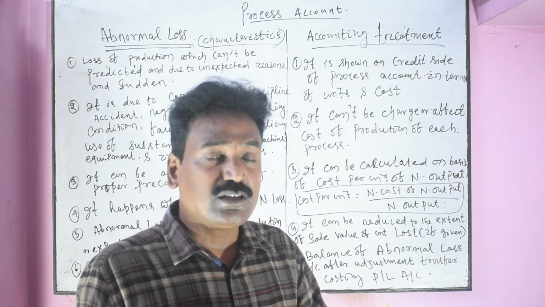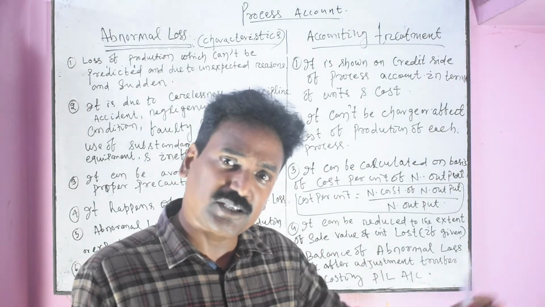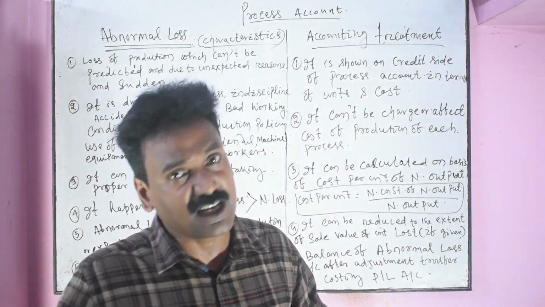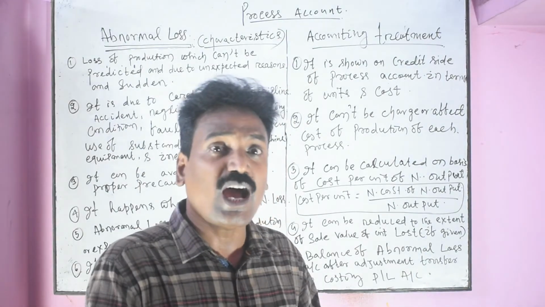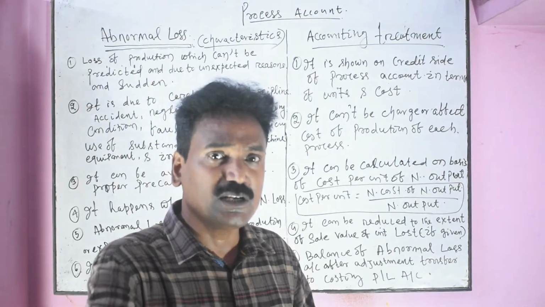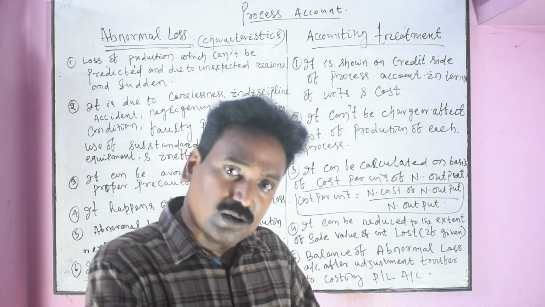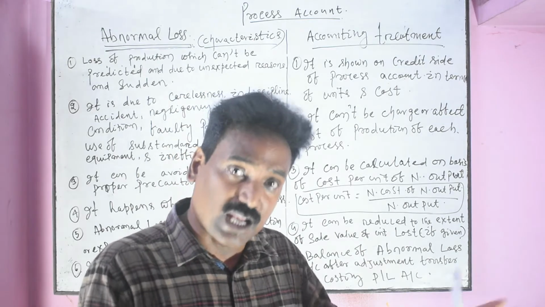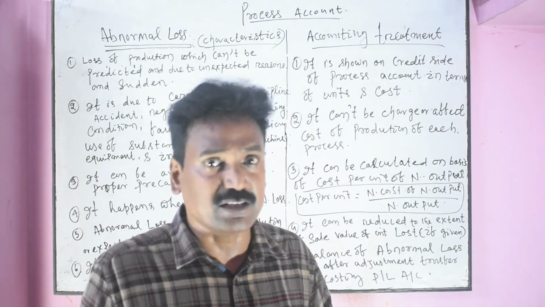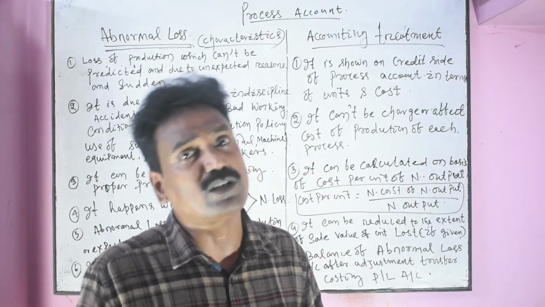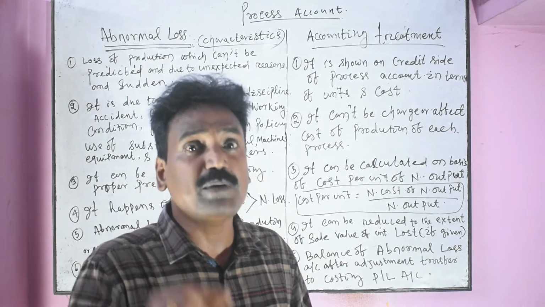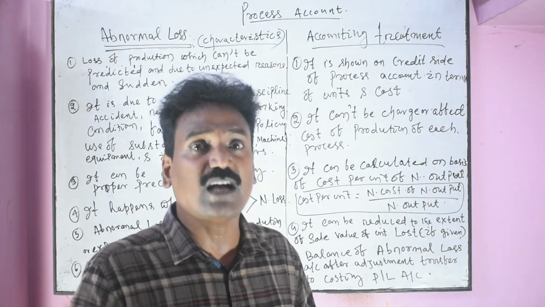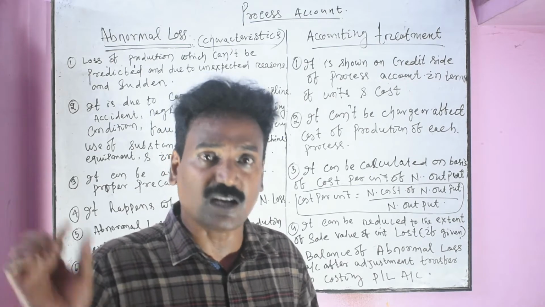That's why there is a cost of production at each process and there is a sales and also other indirect expenses such as management expenses, selling expenses and also there is abnormal loss and abnormal gain. These are to be taken into consideration by preparing profit loss account, that is costing profit loss account.